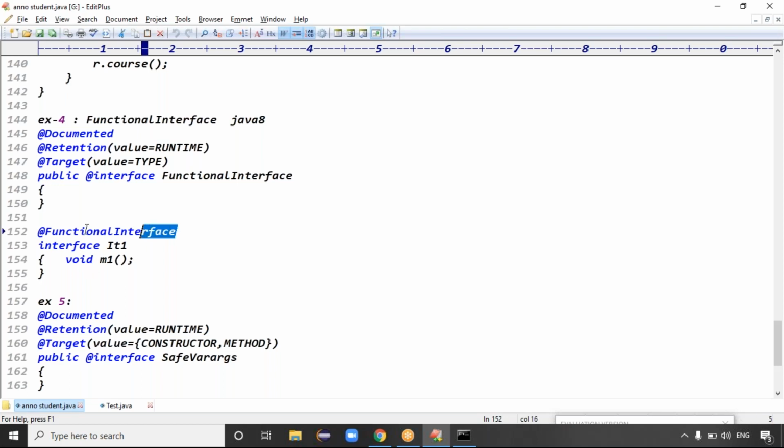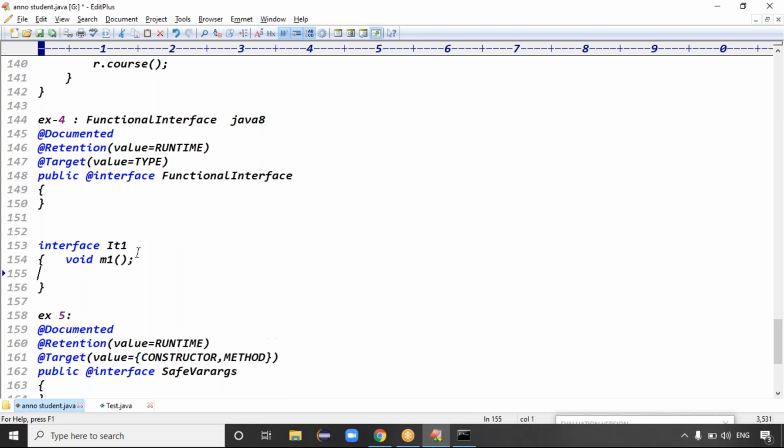Without this annotation, assume your intention is to create a functional interface, but unfortunately you add another method. Then you will not get any error message.